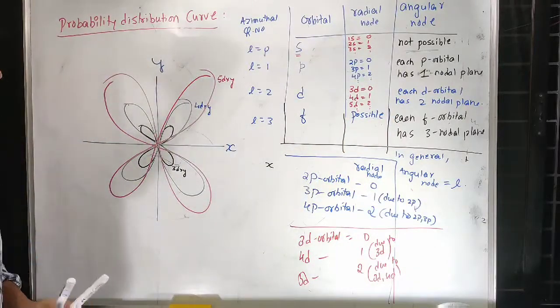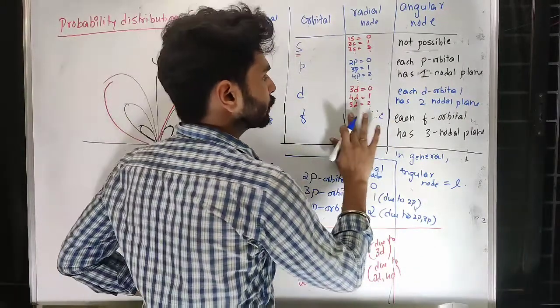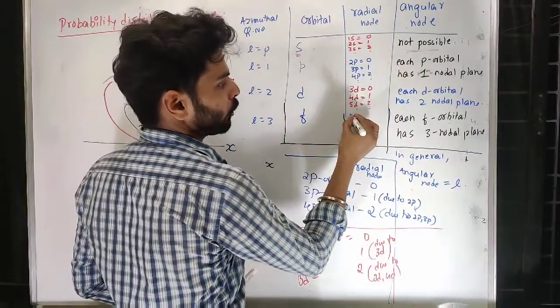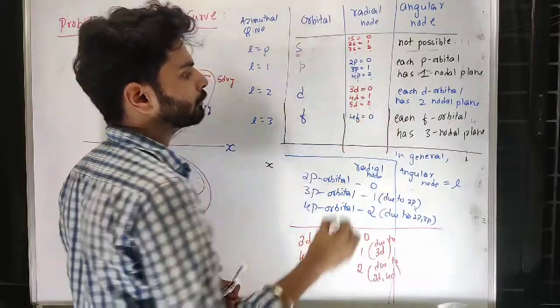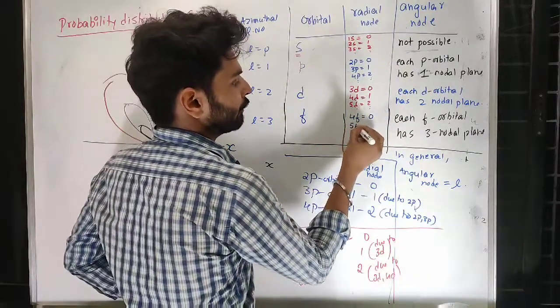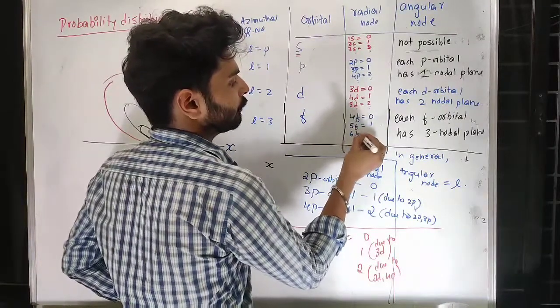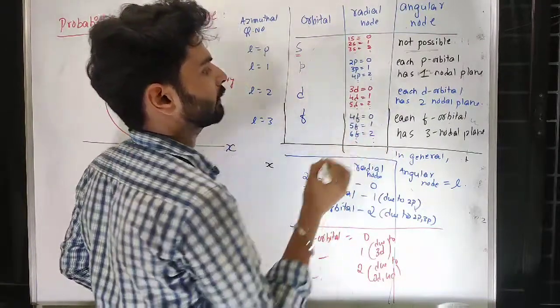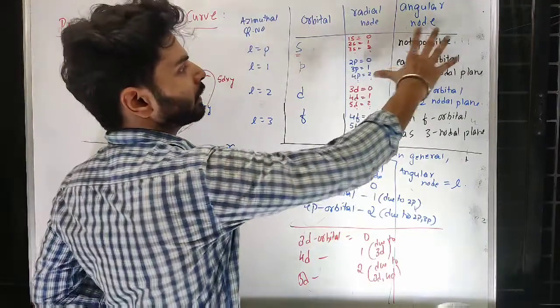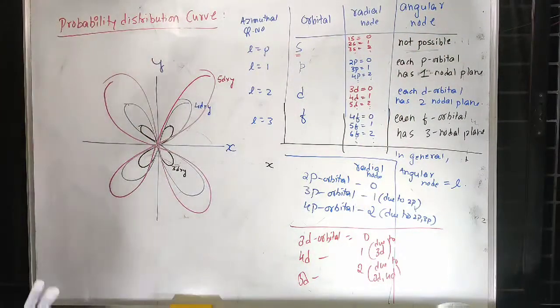If you look at the trend, f can be easily understood. The very first f orbital is 4f. So 4f will have 0 radial nodes, 5f will have 1, 6f will have 2, and that will continue like this. In this way you can remember how many radial nodes are possible.